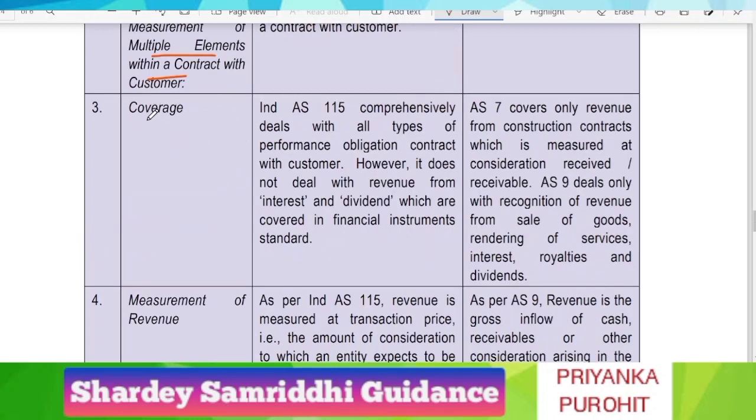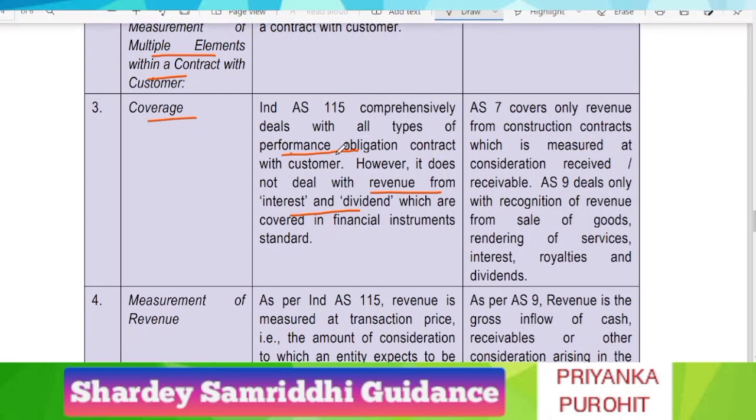The next point is regarding the coverage or the scope. So the scope of Ind AS 115 is comprehensive. Again, it is a detailed one because it deals with all types of performance obligation in a contract with the customer. So wherever there is a performance obligation in a contract, it is covered under Ind AS 115. However, it does not deal with the revenue from interest and dividend, which are covered in the financial instrument standard, that is Ind AS 109.